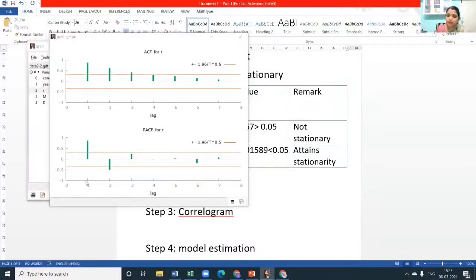So the AR component is clear from here. There are 2 spikes, so probably AR2 must be a good fit for this series. How about the MA component? Should we go with the MA component? In this series, you can see that it is slowly dying down. It is not a sudden cutoff.